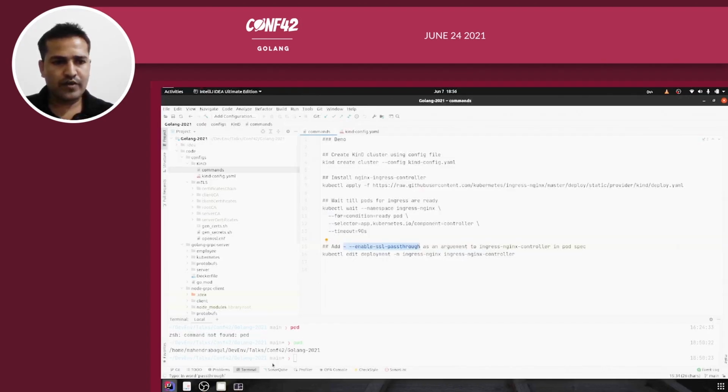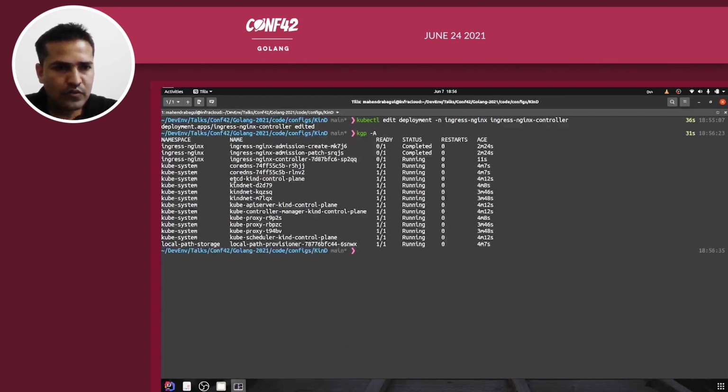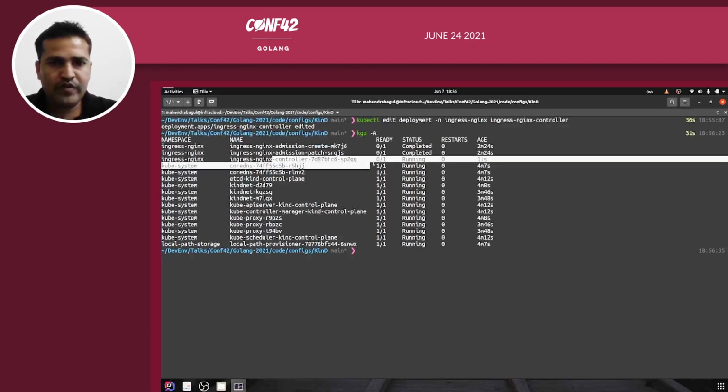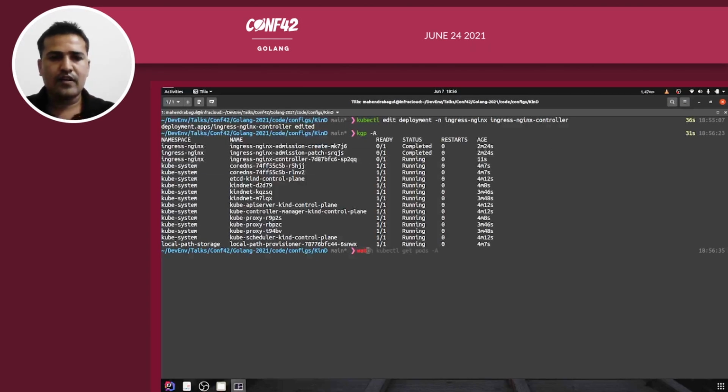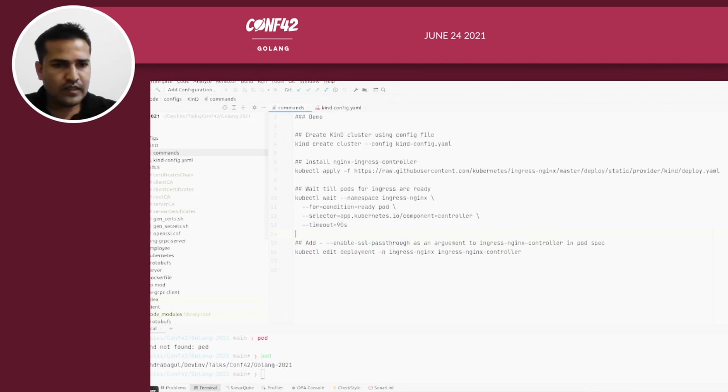Okay, let's move back. Let me see whether all pods are up and running or not. So in the ingress-nginx namespace, the controller component should be up and running, right? So it is not in the ready state yet because after I modified the deployment, the container got restarted. Yeah, now we can see that it is in the ready state, 1/1. Let's move back to the presentation.